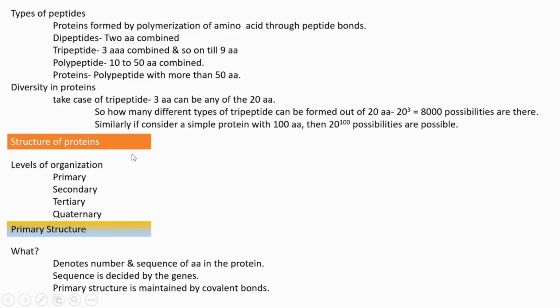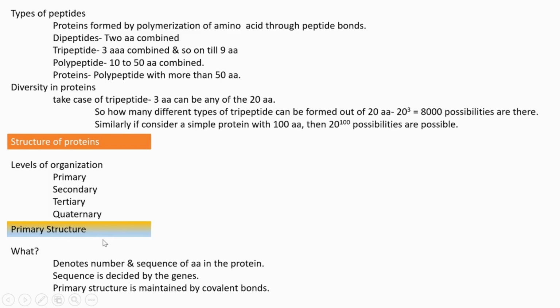Good morning, students. Today we are going to continue the remaining portion of the amino acid chapter. In the last class, we learned about different reactions due to the amino group, carboxylic group, and the side chain. Today we are starting with the structure of proteins. Proteins have different levels of organization, which include primary, secondary, tertiary, and quaternary.